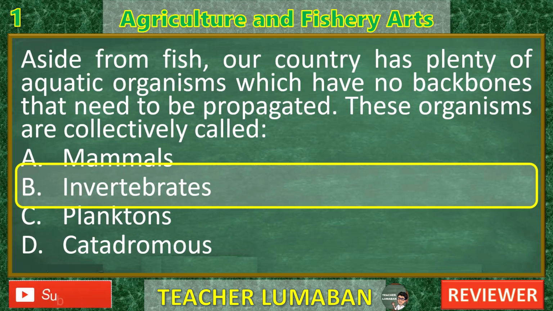D. Catadromous. Incorrect. Catadromous refers to fish that migrate from fresh water to the sea to spawn, for example eels. This is a behavioral classification and has nothing to do with whether an organism has a backbone. Also, this term applies to certain fish, not a broad group of aquatic invertebrates.